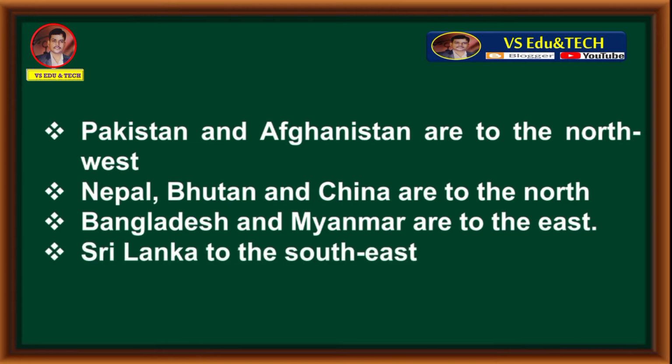Sri Lanka to the southeast. These are all the neighboring countries of India. Let's move to question number 4.